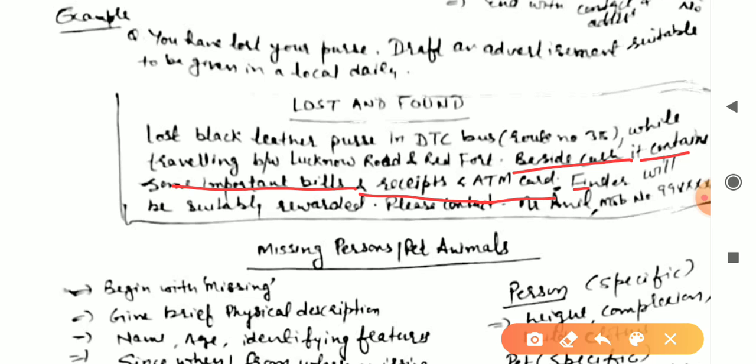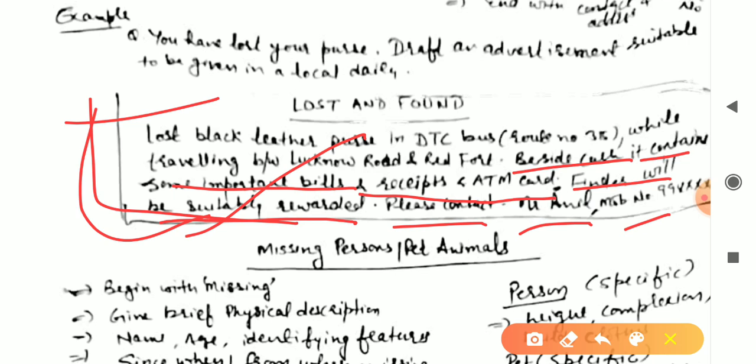And you can also write that the finder will be suitably rewarded, that a reward is promised for the finder, and please contact Mr. Anil, and also the mobile number. So you will have to write all these contents for lost and found.